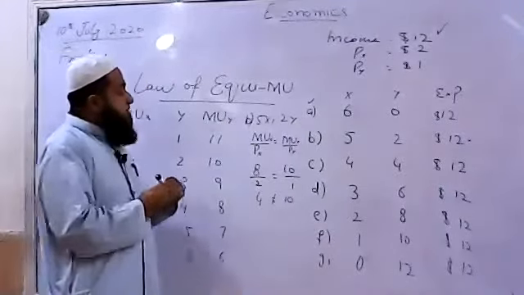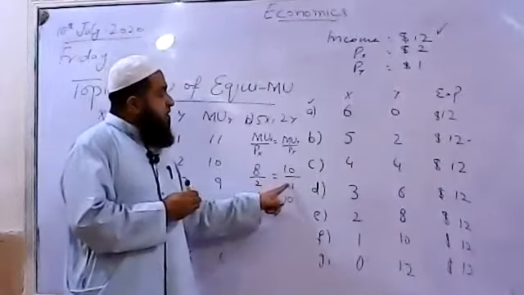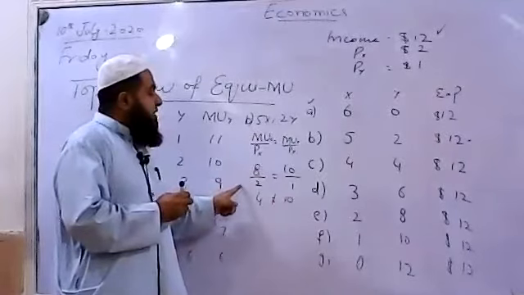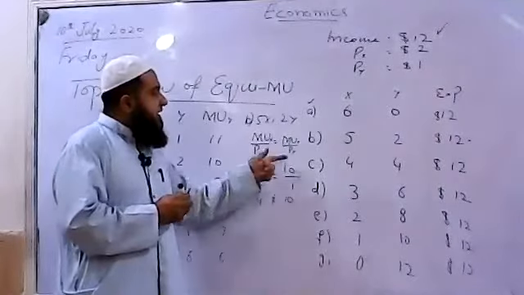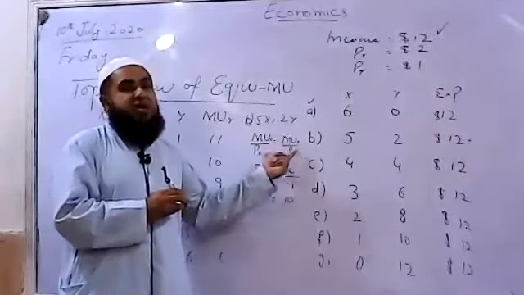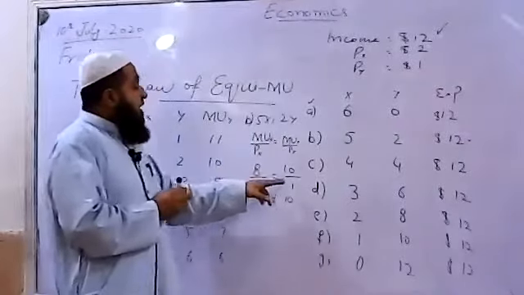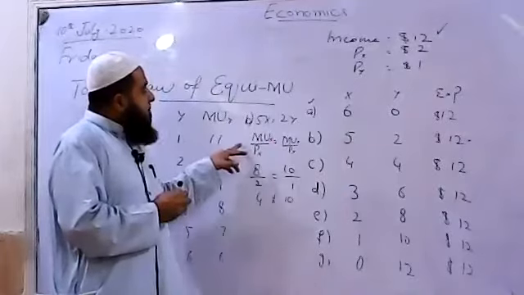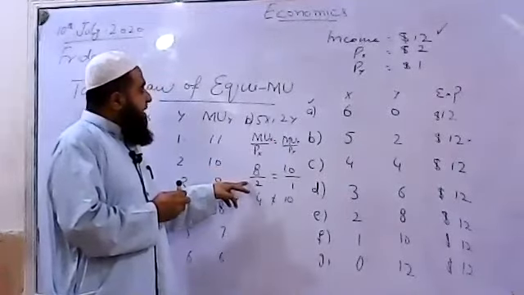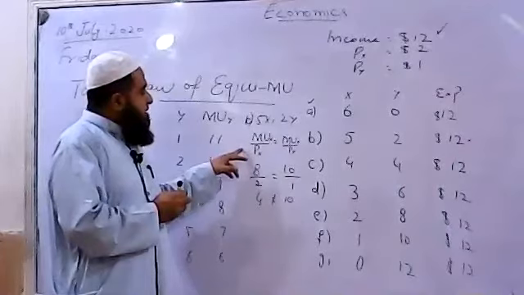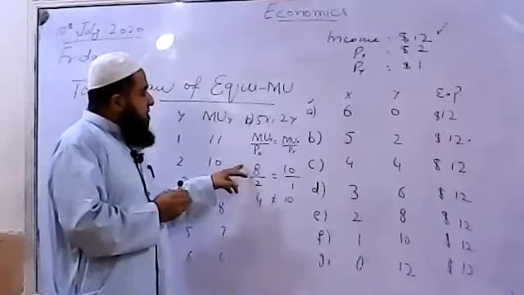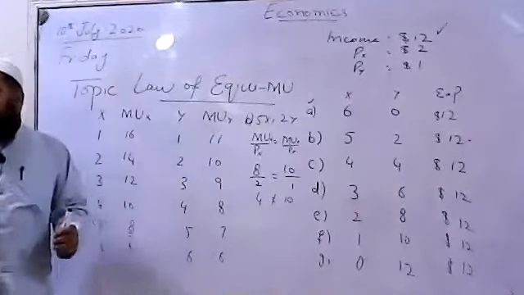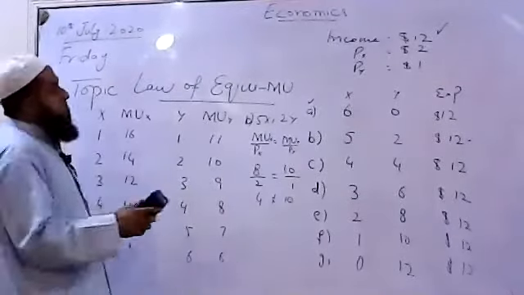So what happens is that each dollar spent on commodity Y will give him more marginal utility than commodity X. Therefore, the consumer will increase the consumption of Y rather than X, because a dollar spent on Y will give 10 utils, whereas for commodity X, the price of X is $2, so each dollar spent will give the consumer 4 marginal utility. So we say this is not the consumer equilibrium point.